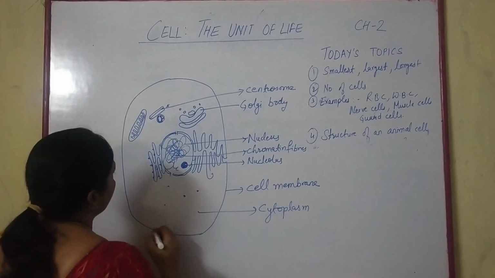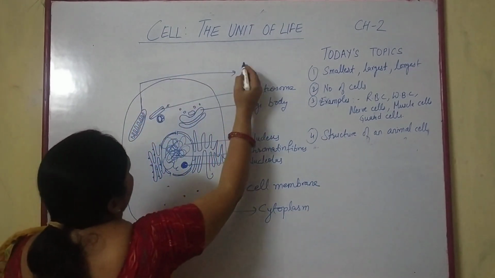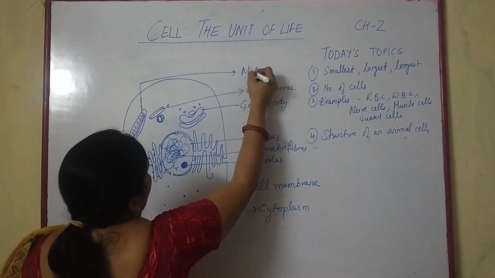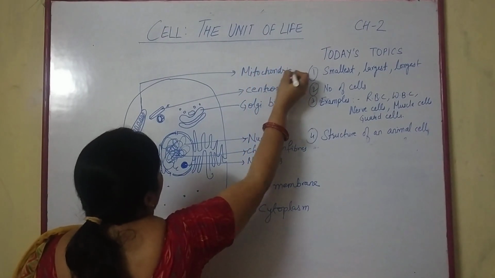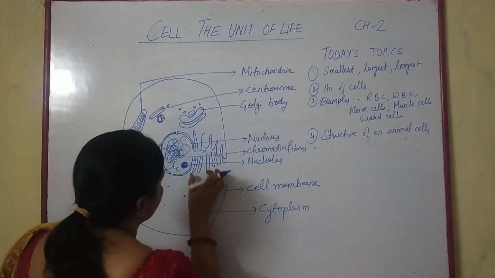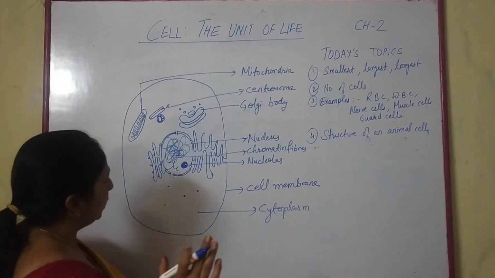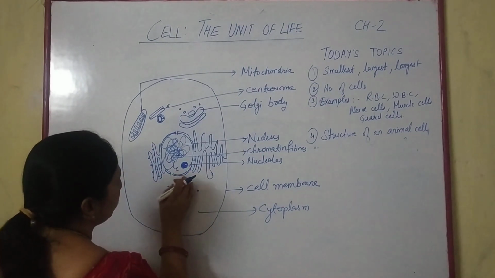Then mitochondria. You can see this structure which is giving a supportive network to the nucleus.